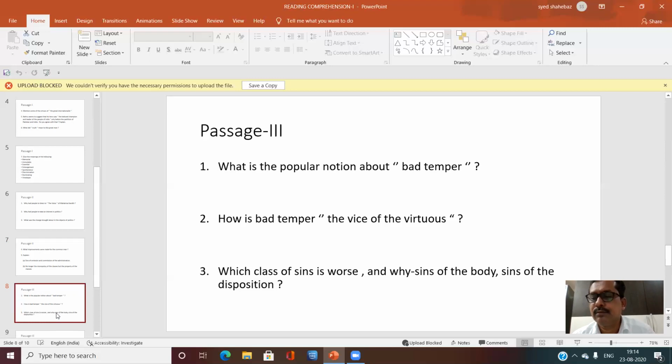This is the first lecture in reading comprehension. In the second lecture, we are going to read some more interesting passages. After reading the passage, the students have to understand the content of the passage and the meanings of different words in the passage, and they should be able to write answers correctly and to the point.